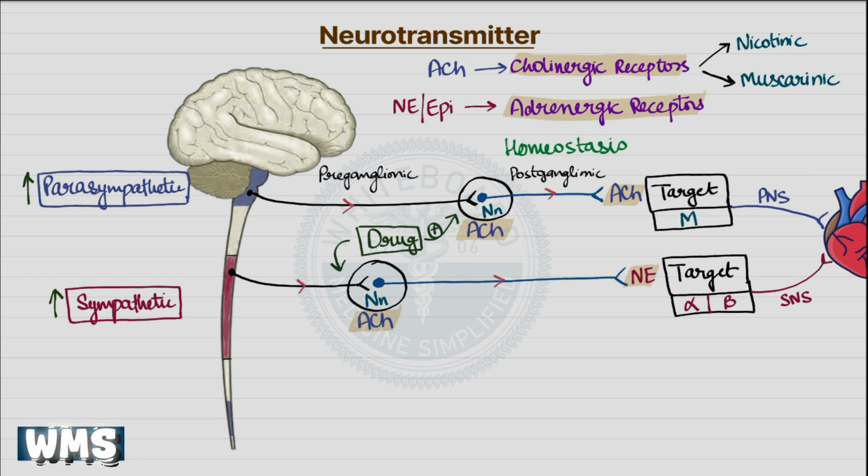Now consider the opposite scenario, blocking these nicotinic neuronal receptors. Since the ganglionic synapse is the same in both sympathetic and parasympathetic pathways, a single blocking drug would effectively shut down the entire autonomic nervous system.